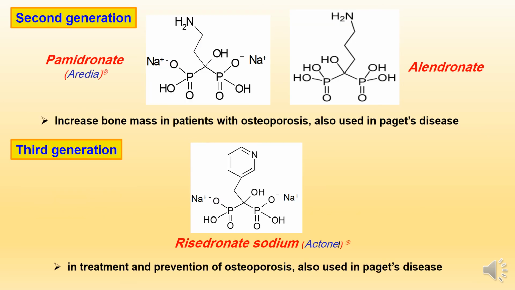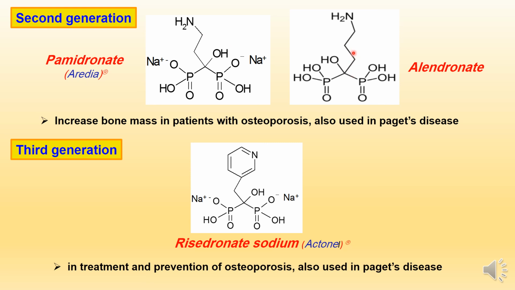We have finished the first generation bisphosphonate, and now we will talk about the second and third generation bisphosphonates. The second generation bisphosphonates are like pamidronate and alendronate. As we said before in the structure-activity relationship, as the length of the alkyl amino side chain increases, the potency increases. In alendronate, there is a 4-carbon spacer, 1, 2, 3, 4, while in pamidronate, there is a 3-carbon spacer only, 1, 2, 3.